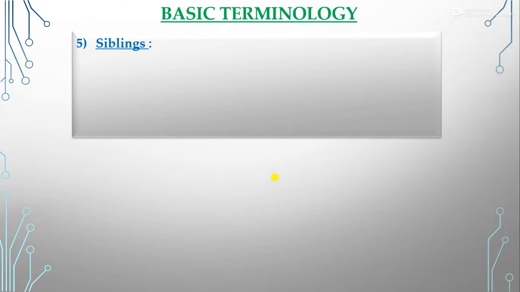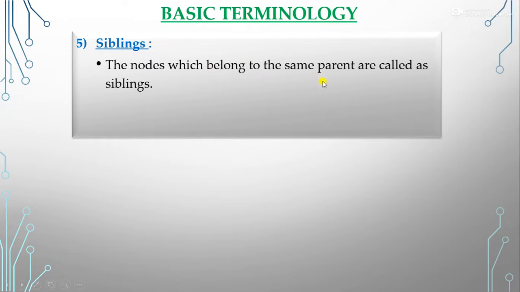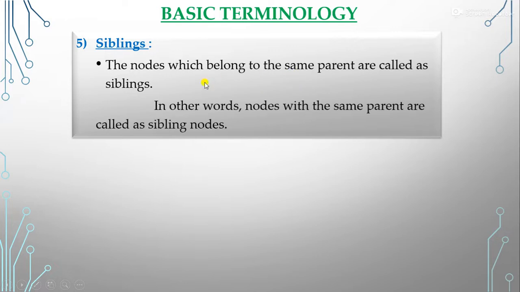Do you know what are the siblings? In our life we see that siblings are brothers and sisters. Same thing is here. The nodes which belong to the same parent are called siblings. Means if we have two or three children of a parent, all these are called the siblings. In other words, nodes with the same parent are called sibling nodes.